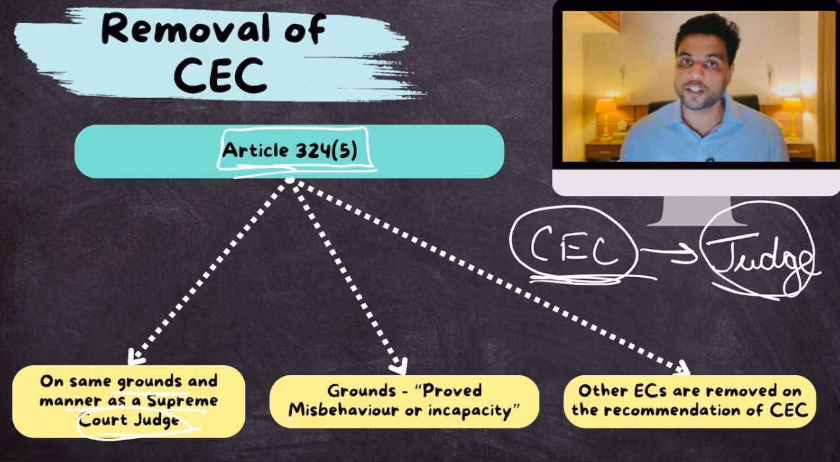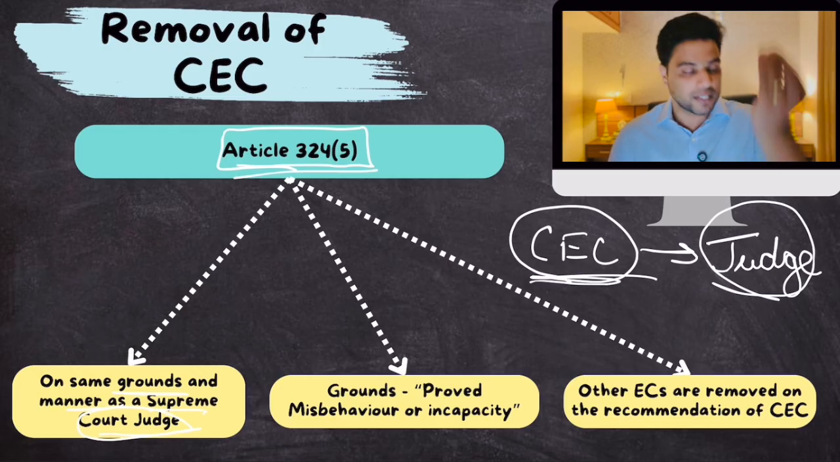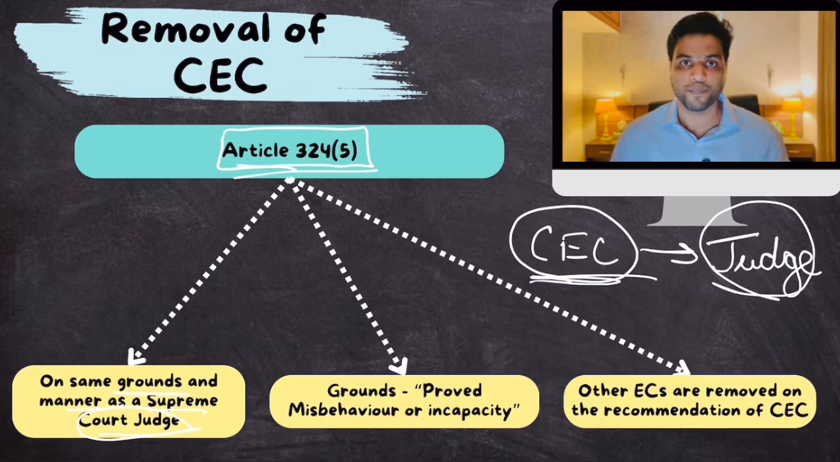And you know the process of removal of a judge of the Supreme Court, right? It is a very difficult process. You require a 2/3 majority in Lok Sabha, a 2/3 majority in Rajya Sabha, plus there are other things as well that have to be followed. Same protections are given to the Chief Election Commissioner. So on the same grounds and manner as a Supreme Court judge.